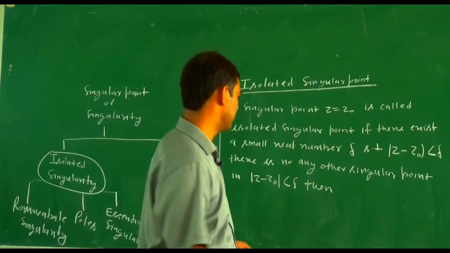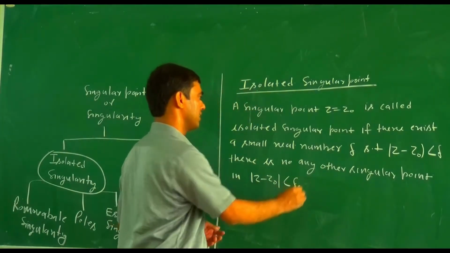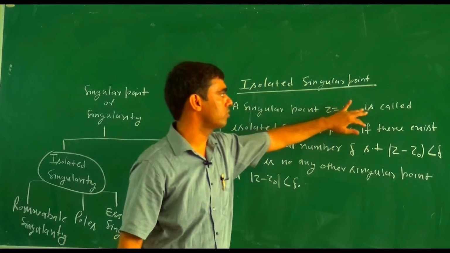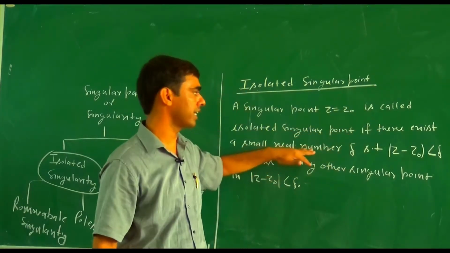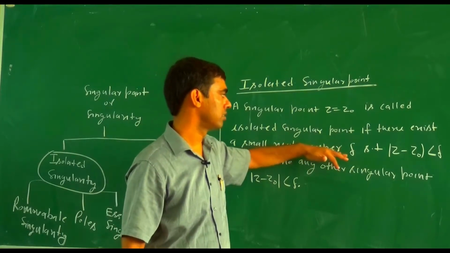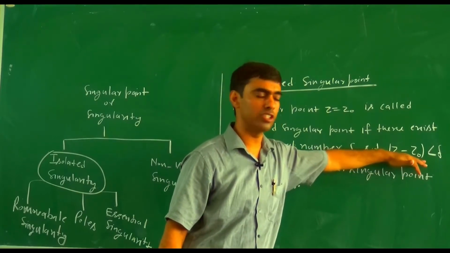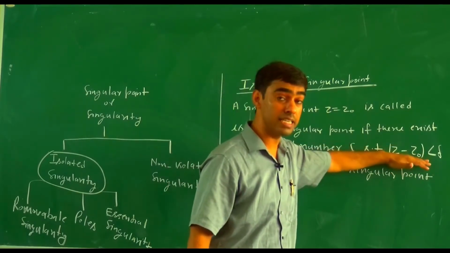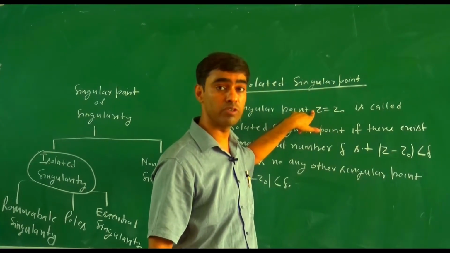A singular point z equals z0 is called an isolated singular point if there exists a very small real number delta such that in this region, mod z minus z0 less than delta, except this singular point, there exists no other singular point.